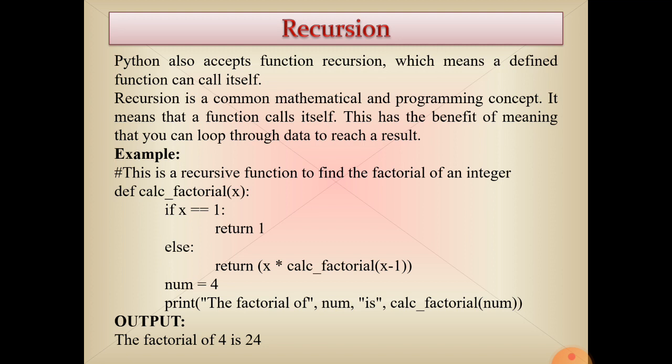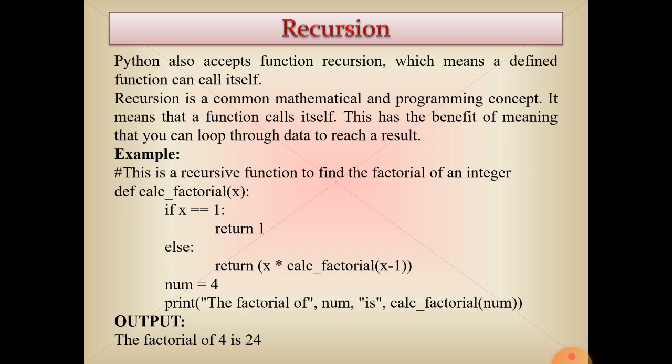Return x into calc factorial x minus 1. X is 4, so 4 into calc factorial x minus 1, that is 3. The same way, then 3, then 2, then 1. It means here the multiplication is 4 into 3 into 2 into 1, calling the function itself until x is no longer greater than 1.